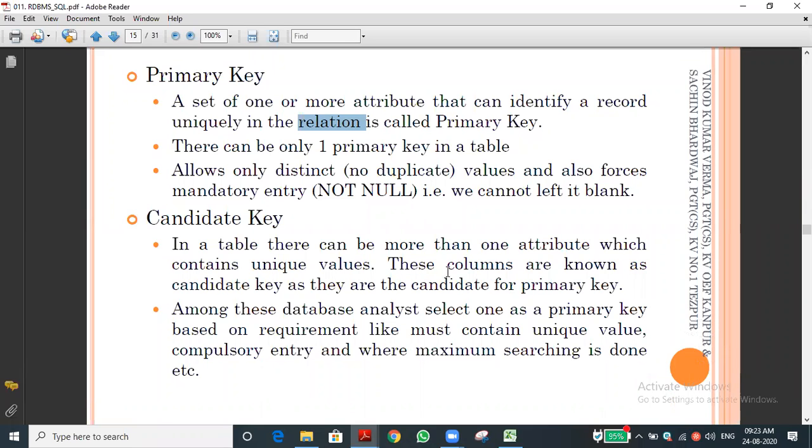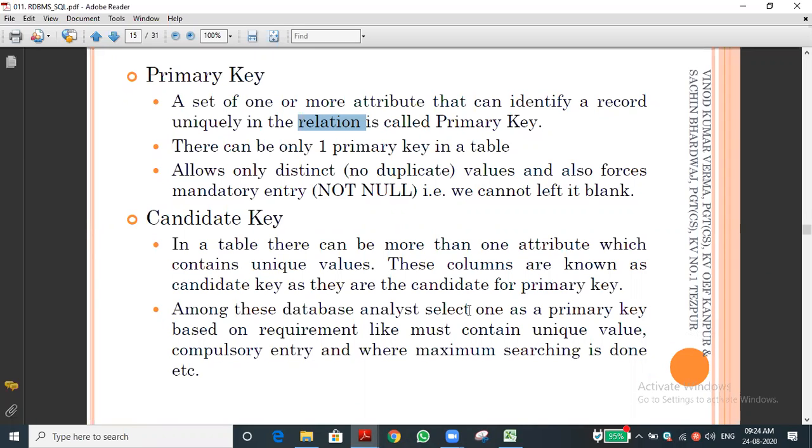You can see the candidate key: more than one attribute which contains unique values. For example, all 3 columns having unique values are candidate keys. Among them, the database analyst selects one.